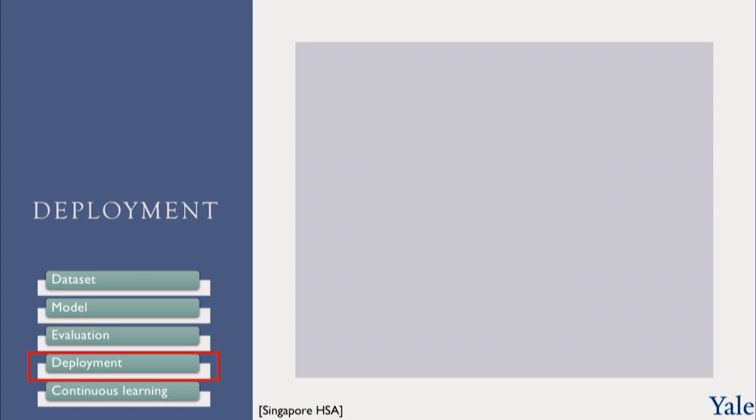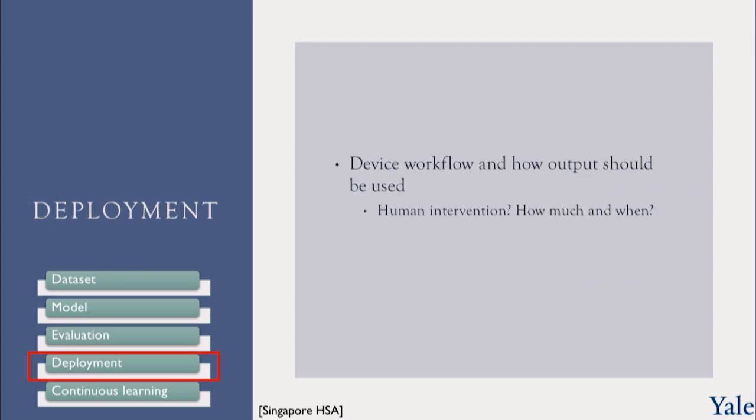Then comes deployment, and this is where things begin to get even more challenging. They would like a clear specification of the workflow and how the output should be used. Is there human intervention? How much and when? Is this a first reading and the human checks it? Or does the human do the reading first and the algorithm gives a confirmatory reading?